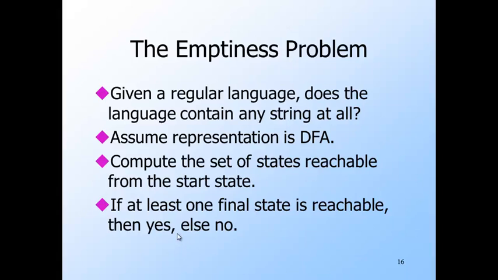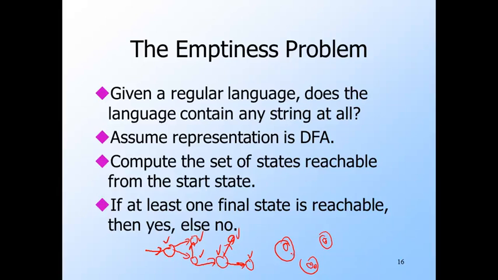Here is an example. Here's your start state. We might mark these, maybe mark these as we go. But if all your final states are out here and never get marked, then obviously, no matter how complex this automaton is, you can't reach your final state and you can't accept anything.